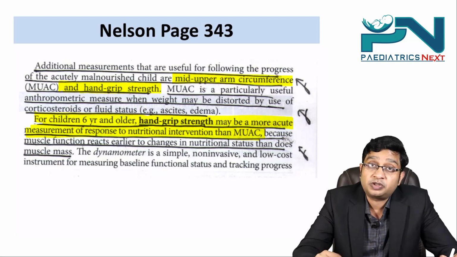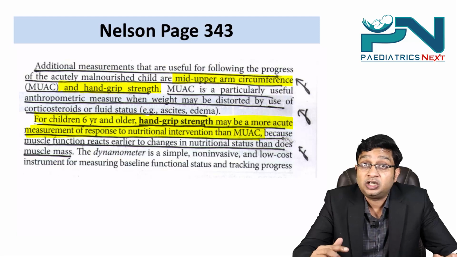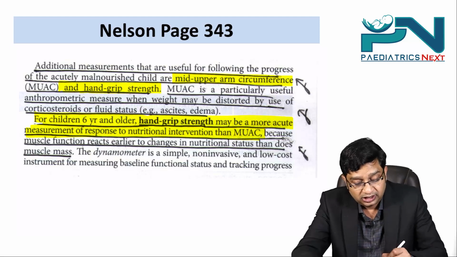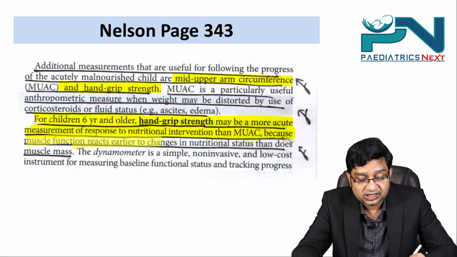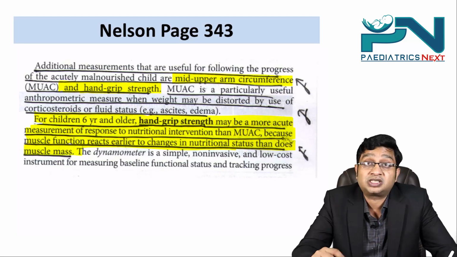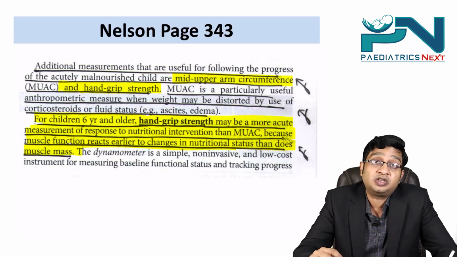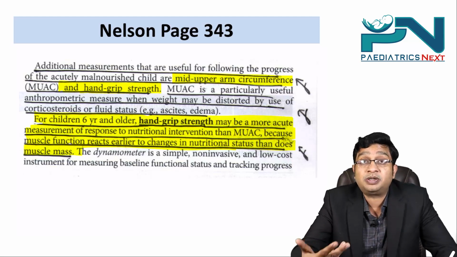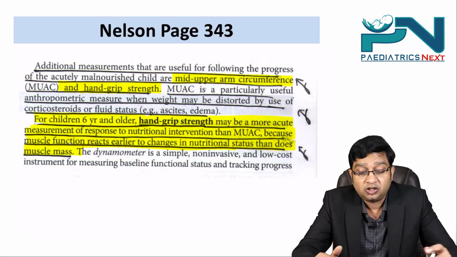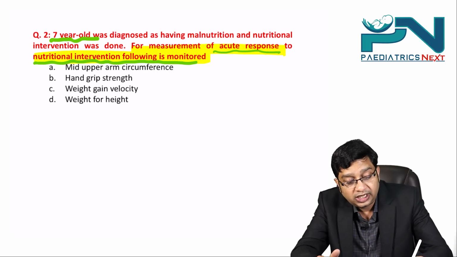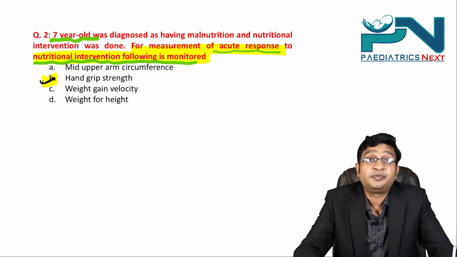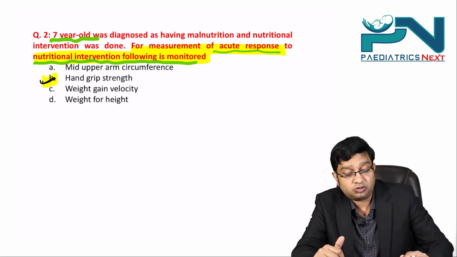Only for this point I have formed the question: hand grip strength, in order to know the acute response, is a more reliable indicator because muscle function reacts earlier to changes in nutritional status than does muscle mass. So if the examiners ask you about 6 years of age, what should be the best parameter to know the acute response to an intervention, your answer should be hand grip strength. For this question, the answer goes in favor of B.